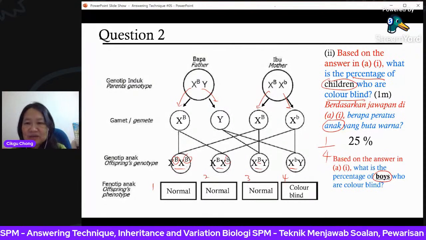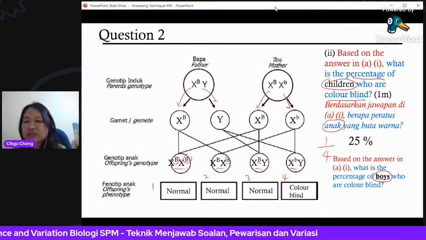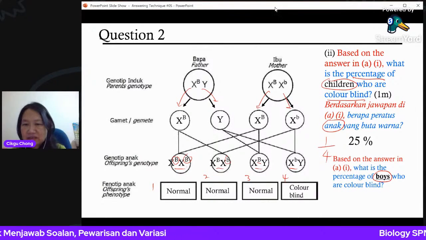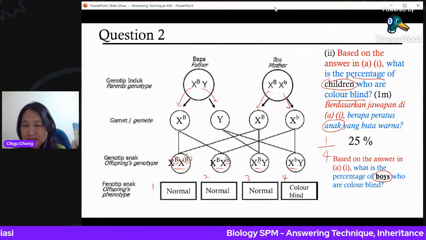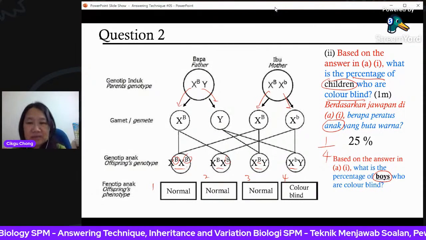What's the percentage of boys who are colorblind? Any answer? It's not difficult. You just need to look at the boys.